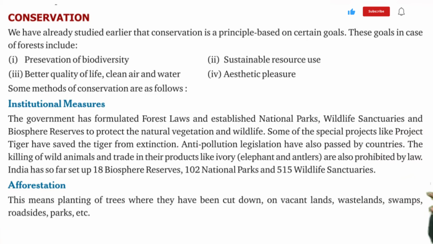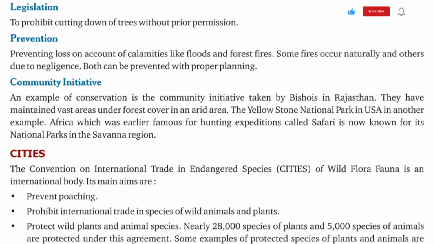Afforestation. This means planting of trees where they have been cut down on vacant lands, wastelands, swamps, roadsides, parks, etc. To prohibit cutting down of trees without prior permission. Prevention. Preventing loss on account of calamities like flood and forest fires. Some fires occur naturally and others due to negligence. Both can be prevented with proper planning.